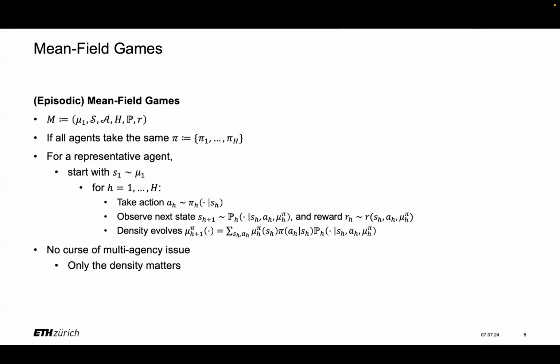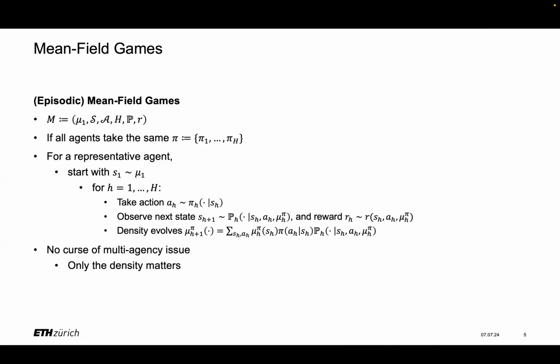We consider the case when all the agents take the same policy. So we only need to focus on a representative agent, because the agents are interchangeable. And for that agent, it will sample its initial state from the initial distribution. And at each time step, it will sample the action according to the policy, transit to the next state and receive some reward. Here, the transition and reward function will depend on its current state-action and also the expected state distribution induced by the policy pi, which we denote as mu pi.